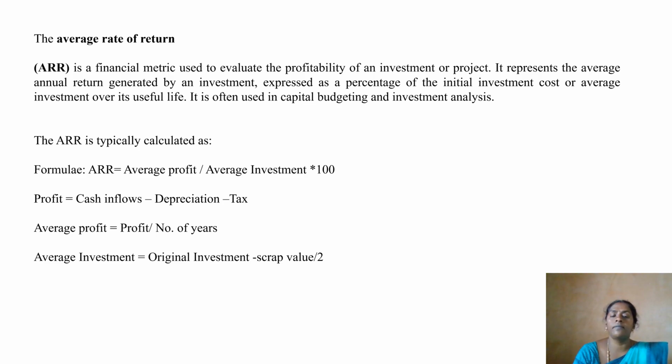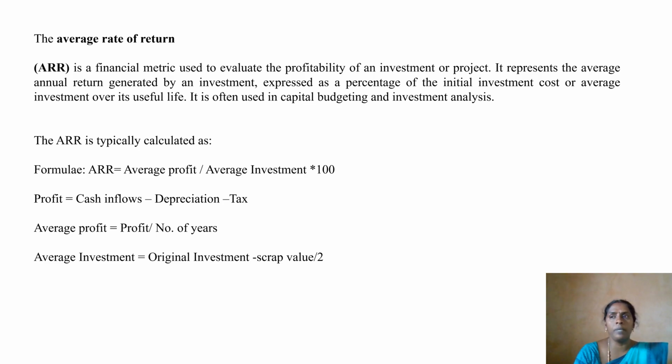How to calculate? First we need to calculate profit. Once we get the profit, then we'll calculate the average profit. After that, the second part of the formula, average investment. I will explain one by one. First, profit. How to calculate profit? Note this point. In some problems, it will be mentioned that cash inflows are after tax and depreciation. If it is mentioned, we'll take all the cash inflows, the total inflows, as profit.